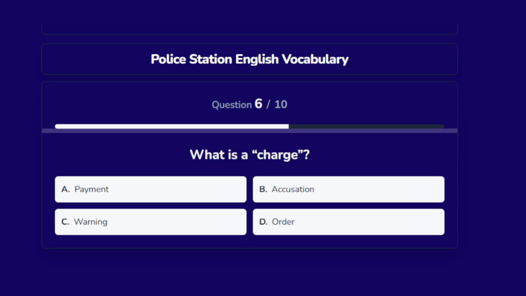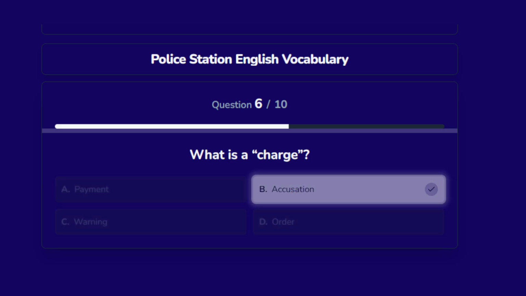What is a charge? Options are A. Payment, B. Accusation, C. Warning, D. Order. The correct answer is accusation.